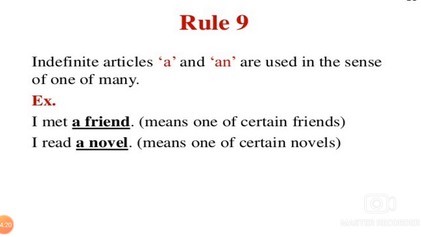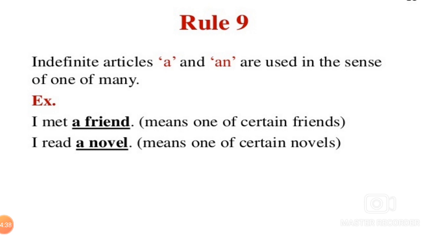Indefinite articles a and an are used in the sense of one of many. I met a friend means one of certain friends. I read a novel means one of certain novels.